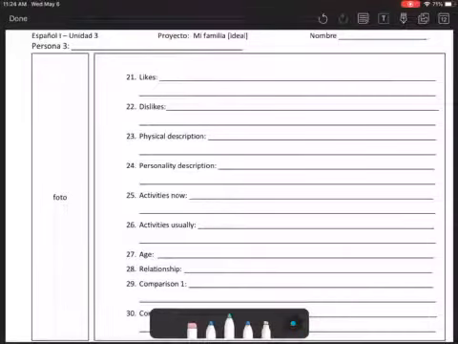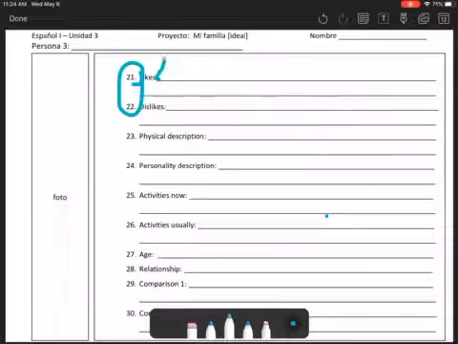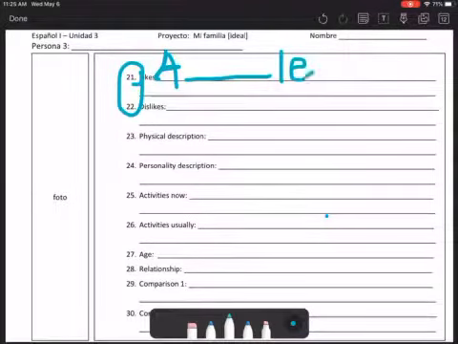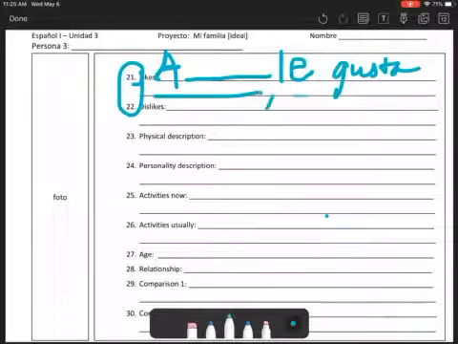Okay, so likes and dislikes. Let's talk about that. So make sure that you have le gusta before the person's name, and then whatever they like.